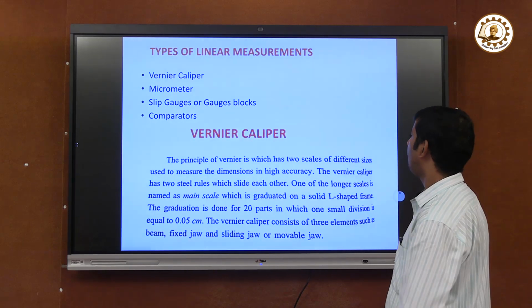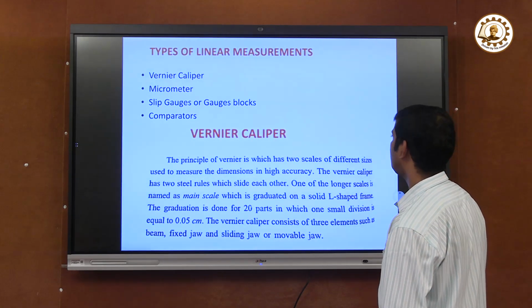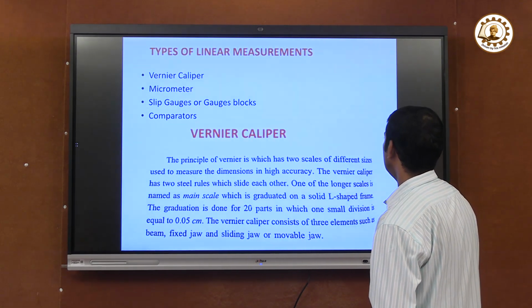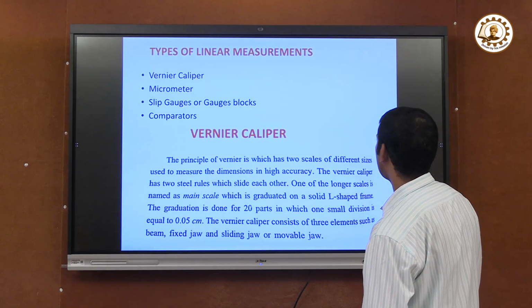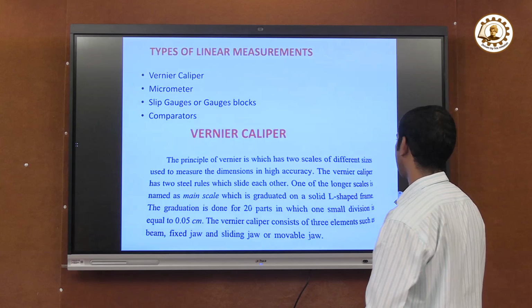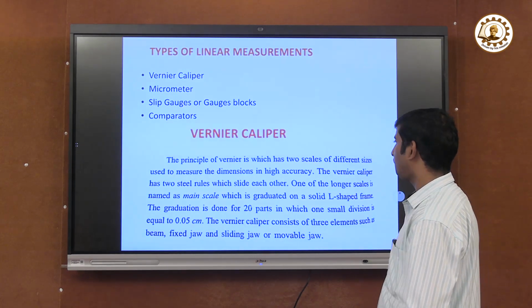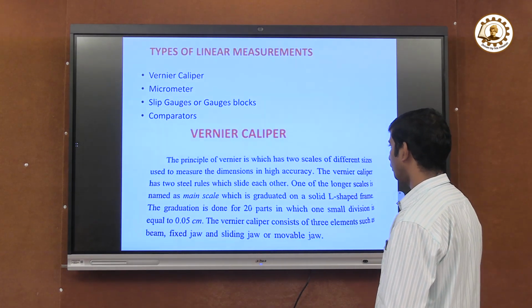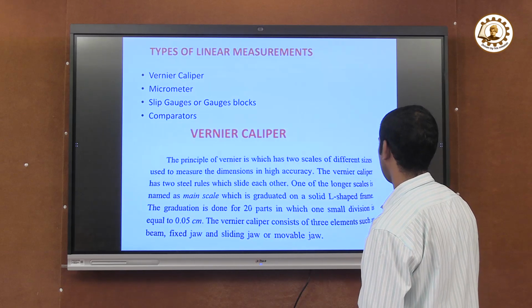What is the principle of the vernier caliper? It has two scales of different sizes used to measure dimensions with high accuracy. The vernier caliper has two steel rulers which slide against each other.